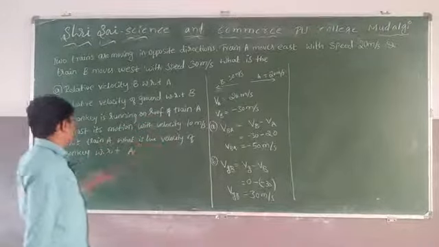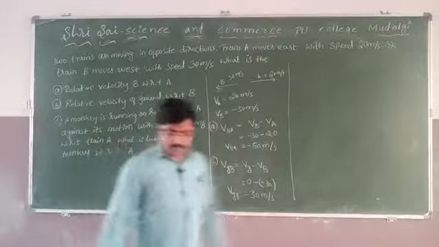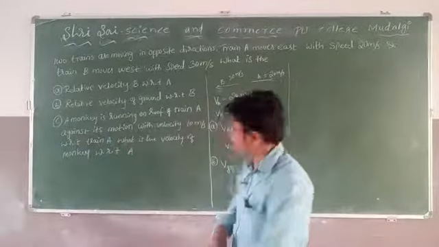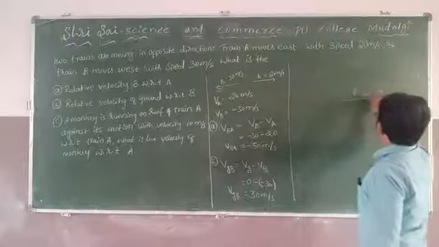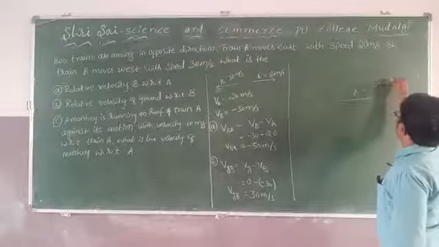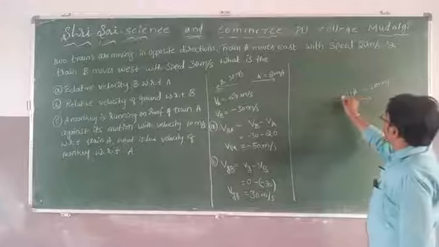What is the velocity of the monkey with respect to A? I said the train is moving in this direction, therefore 20 meter per second, but the monkey is moving against this direction.